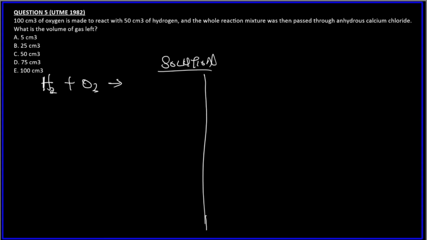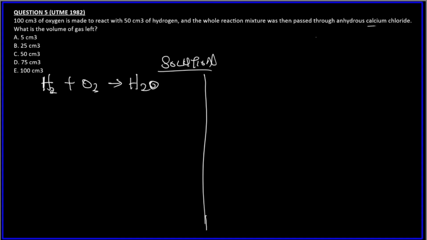And the whole reaction was then passed through anhydrous calcium chloride. This is very, very important. Know that calcium chloride absorbs water, it can absorb steam. So what is the volume of gas left? We don't need the product anymore because this will absorb the product, water. So be careful of the conditions they are giving.